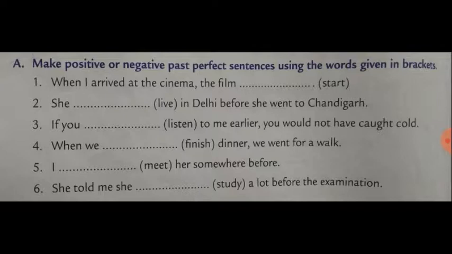Observe the first sentence. When I arrived at the cinema, this is in simple past tense. So can you answer me? Second sentence should be past perfect, right? What is the structure of past perfect? Had plus pp. So the second sentence should be: the film had started.